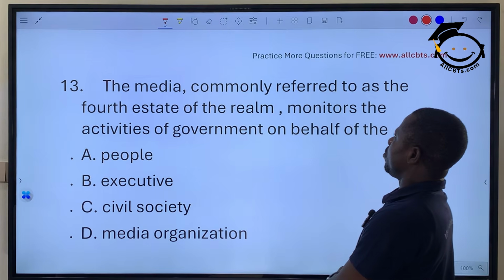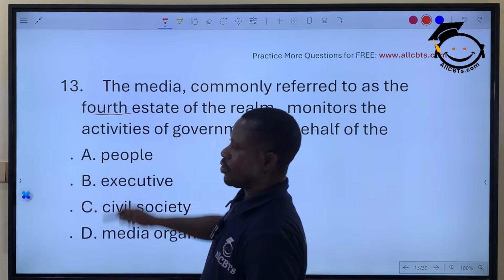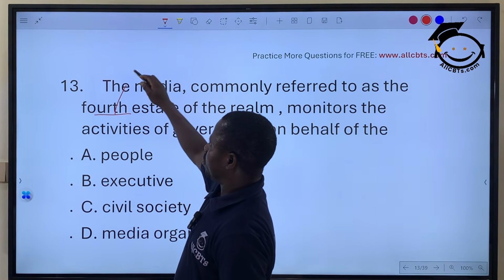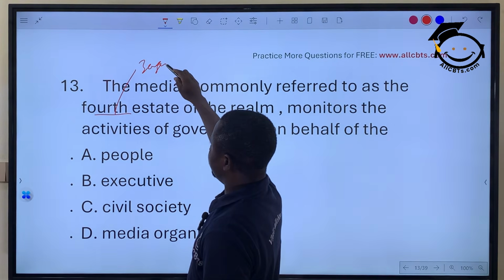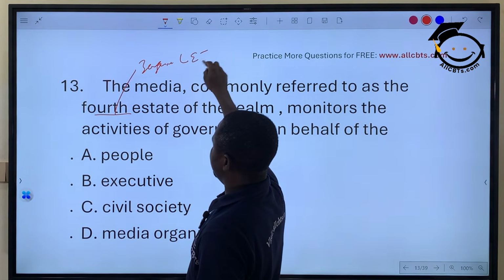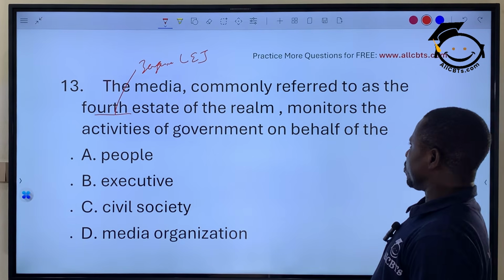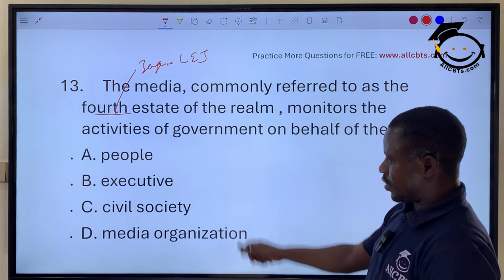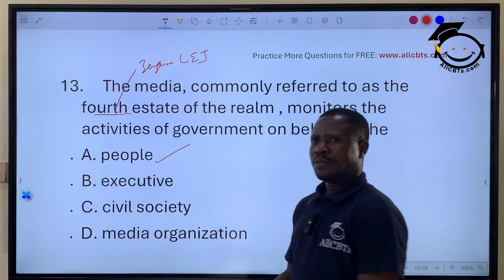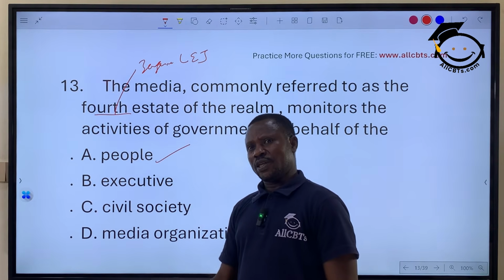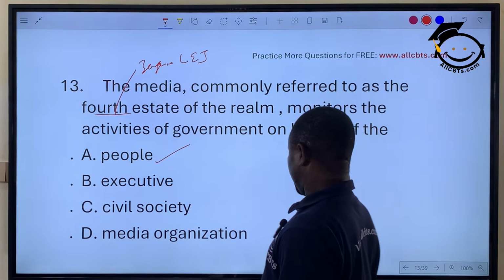The media, commonly referred to as the fourth estate of the realm. Fourth to who? Fourth to the three organs of government: legislature, executive, and of course judiciary. Okay? They monitor the activity of government on behalf of who? The people, the civil society, the media organization, of course, of the people, because they report to the people. They are expected to be what? Responsible press. All right? Very well.